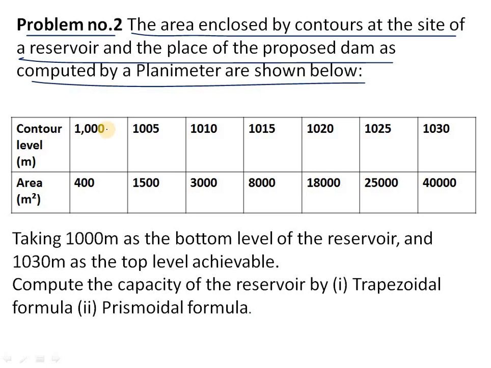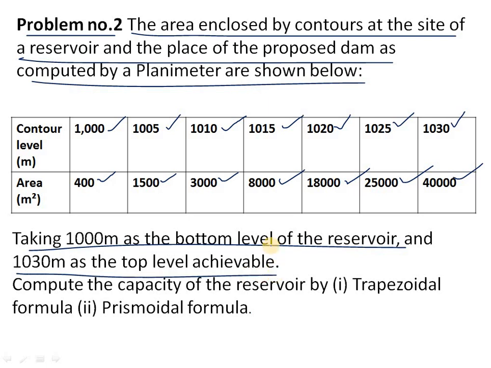The contour levels are given here: 1000, 1005, 1010, 1015, 1020, 1025, 1030, and the areas are 400, 1500, 3000, 8000, 18,000, 25,000, 40,000. Taking 1000 meters as the bottom level of the reservoir and 1030 meters as the top level achievable, that is the top level of the dam, compute the capacity of the reservoir by the trapezoidal formula and the prismoidal formula.